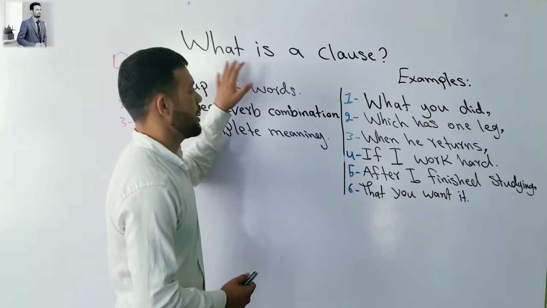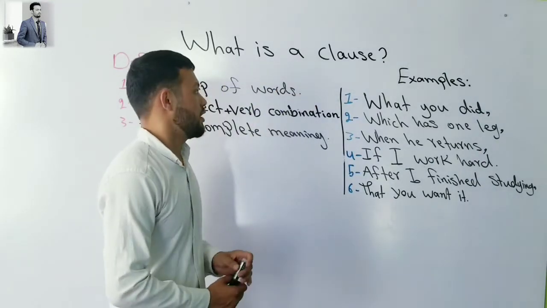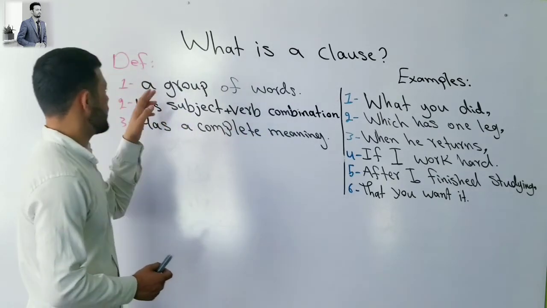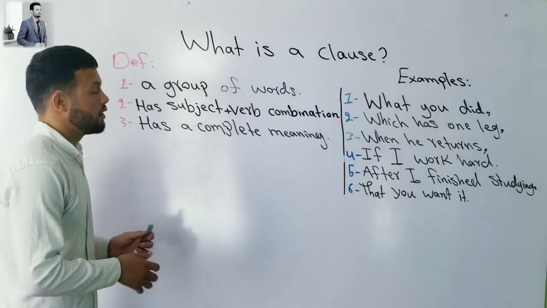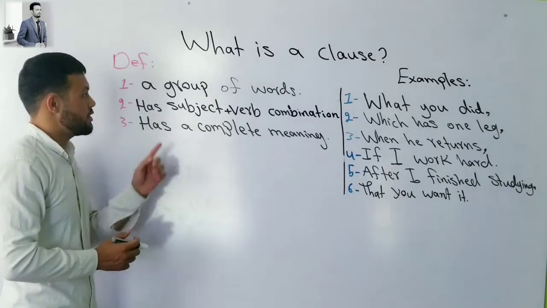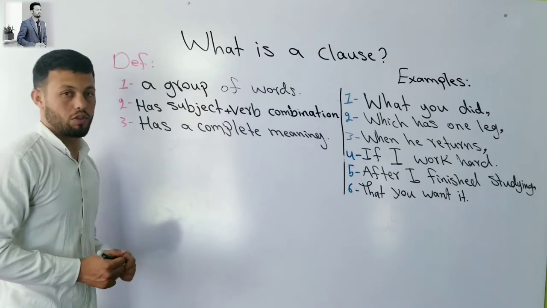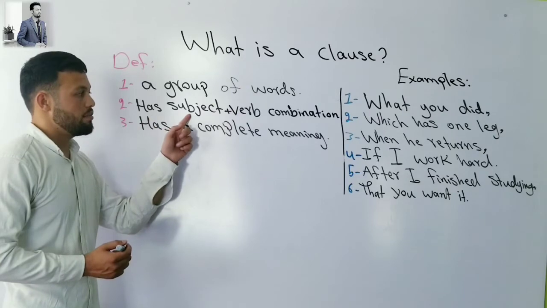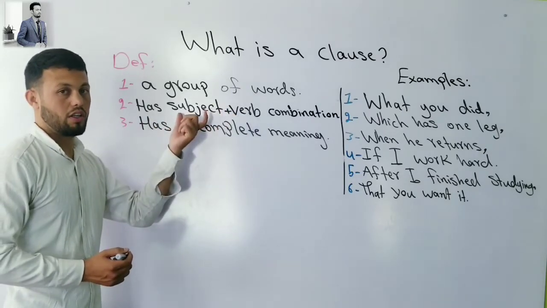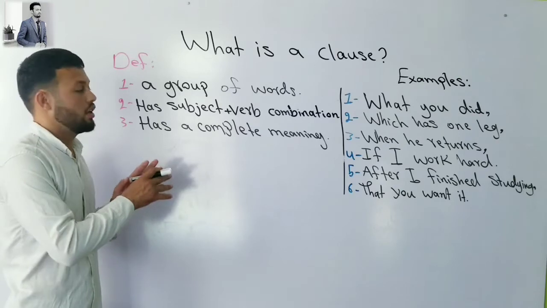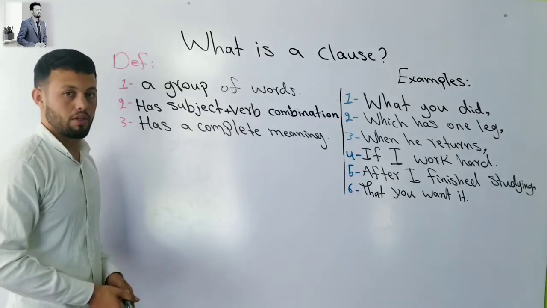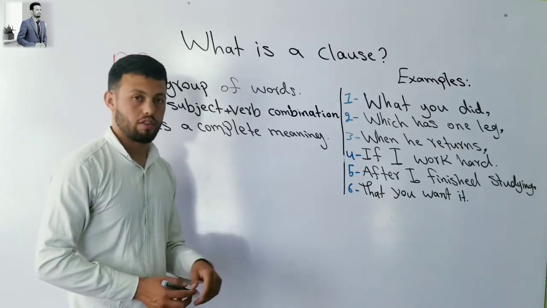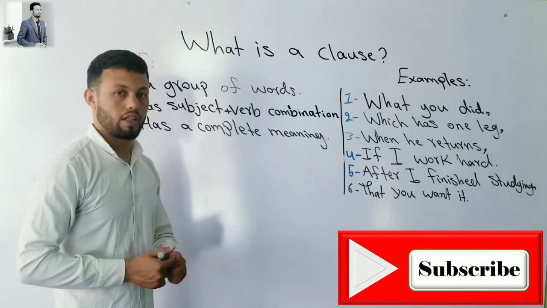What is a clause? To understand this, let's go to the definition. What does the definition say? The definition of a clause says, first, it's a group of words. A clause is a group of words that has a subject plus verb combination. It means inside a clause there is at least a subject and a verb combination. Without that, it's not a clause. And it has a complete meaning by itself. A clause can have a complete meaning.